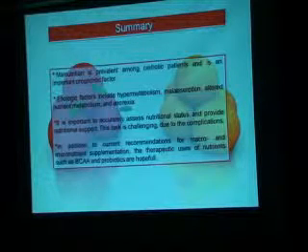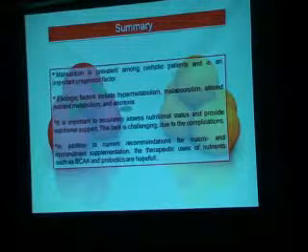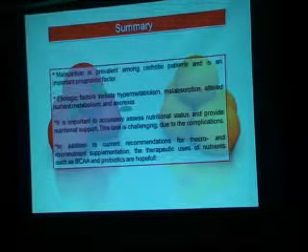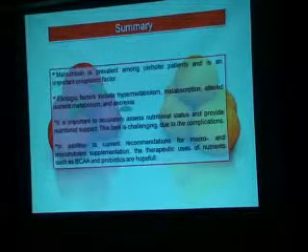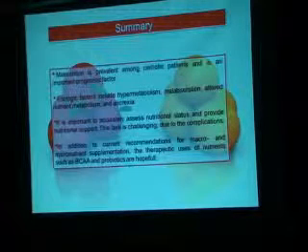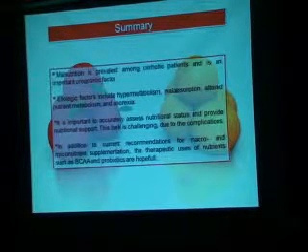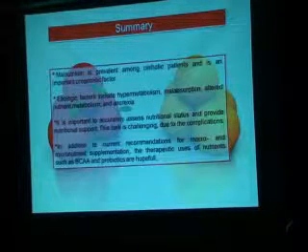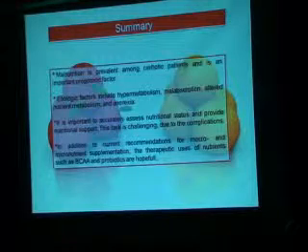In summary, number 1, malnutrition is prevalent among cirrhotic patients. Number 2, etiological factors include hypermetabolism, malabsorption, altered nutrient metabolism, and anorexia. It's important to accurately assess nutritional status and provide nutritional support. This task is challenging due to the complications. In addition to the current recommendation for macro and micronutrient supplementation, the therapeutic use of nutrients such as branched chain amino acids and probiotics is hopeful.